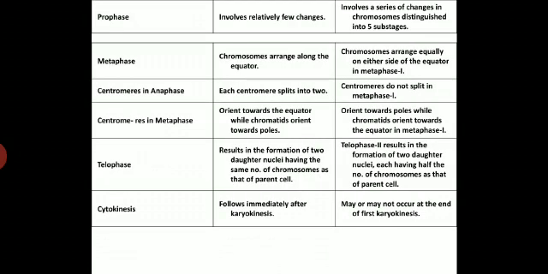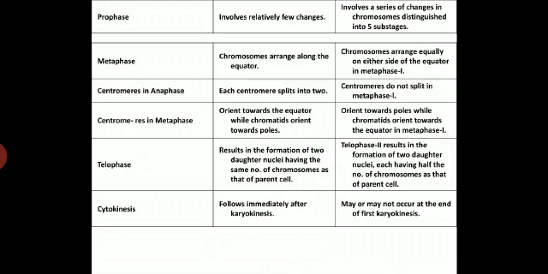Prophase involves only a few changes in mitosis, whereas in meiosis it is subdivided into five substages, and they are very well organized stages where synapsis and crossing over take place.